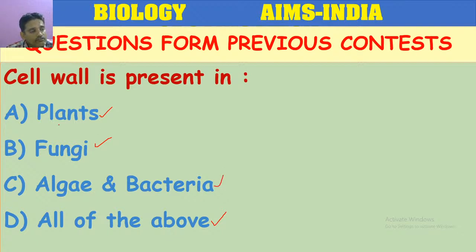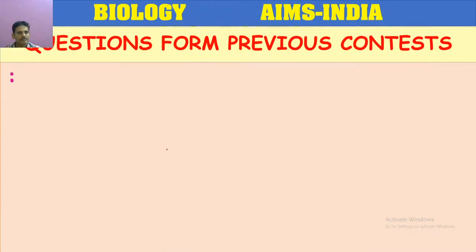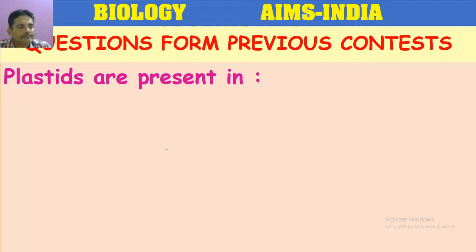So cell wall is present in all of these organisms. Plant cell, fungi, algae and bacteria, they all belong to the plant kingdom only. But the composition is different. The cell wall in plants, cellulose is the main component. In some, hemicellulose is present. Let us proceed to the next question.